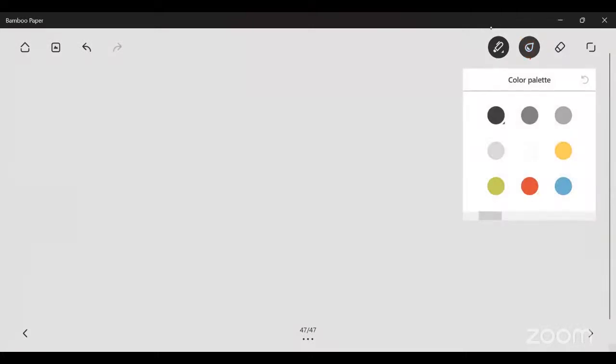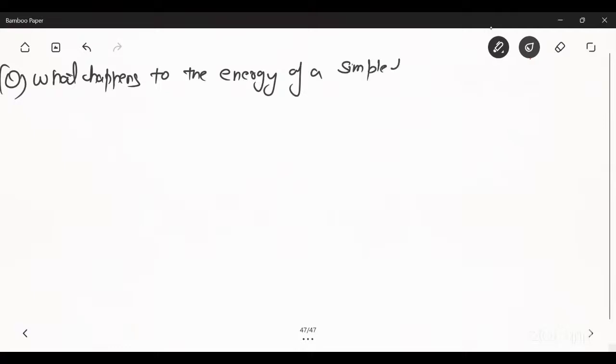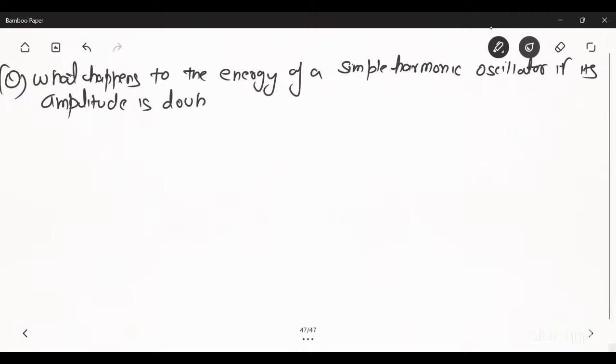So the next question is: what happens to the energy of a simple harmonic oscillator if its amplitude is doubled?